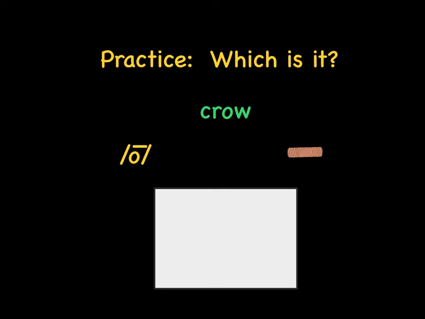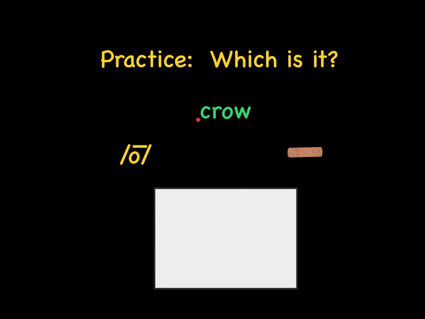Notice how on the slide I have a green word. That's the word that you're trying to read. You're asking yourself, which is it? Is it the long O sound where the OW says O, or is it the ow sound where the OW says ow? The best way to do this is I try to read the word using both sounds, and I find the one that makes the most sense.